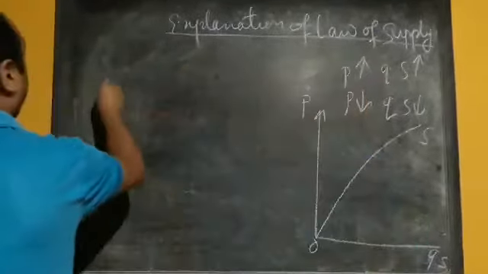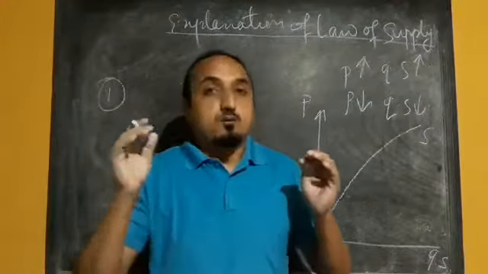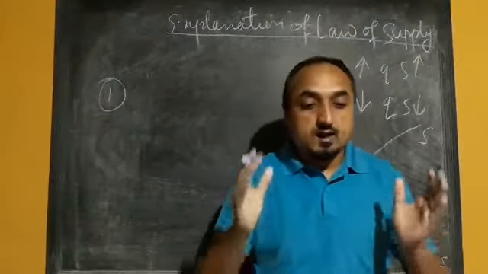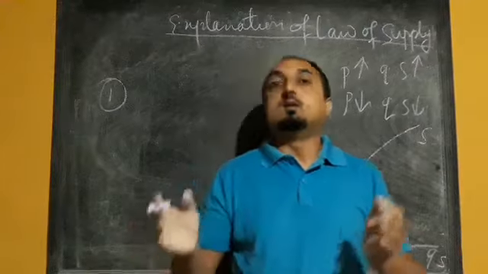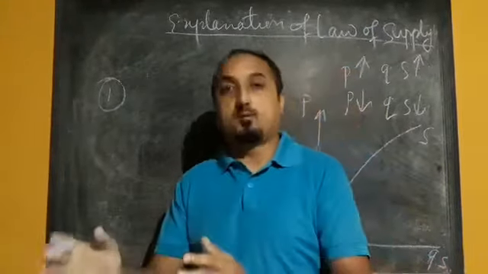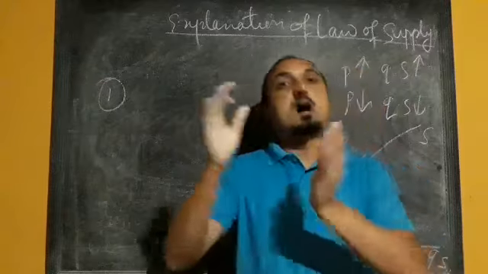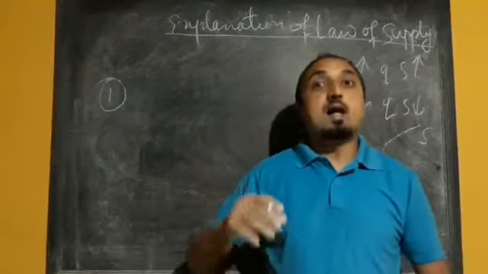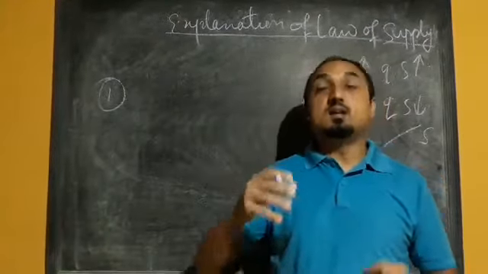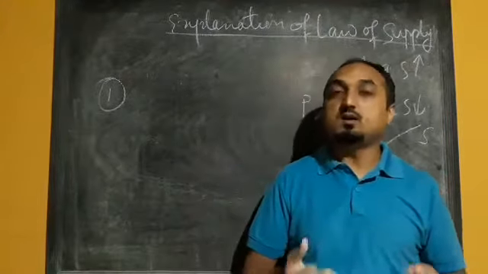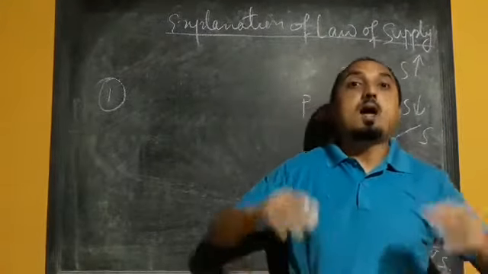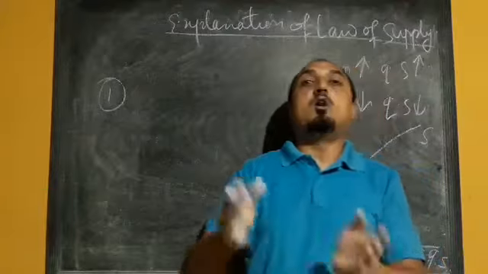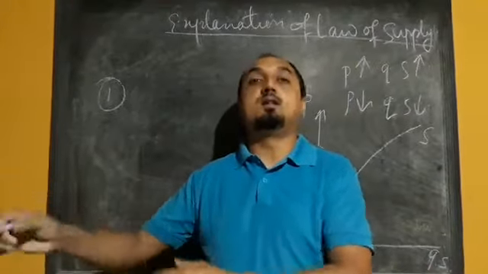So the first reason we have, the level of price determines the level of profit. Means if the price is high, the profit margin will be more, and if the profit margin is more, that higher profit acts as an incentive for the producers. Incentive means reward. And that reward encourages the producers to produce more and offer for sale more quantity in the market.